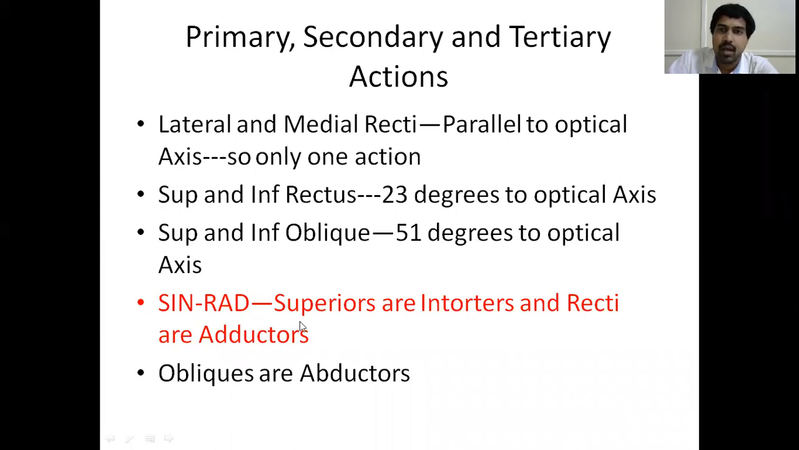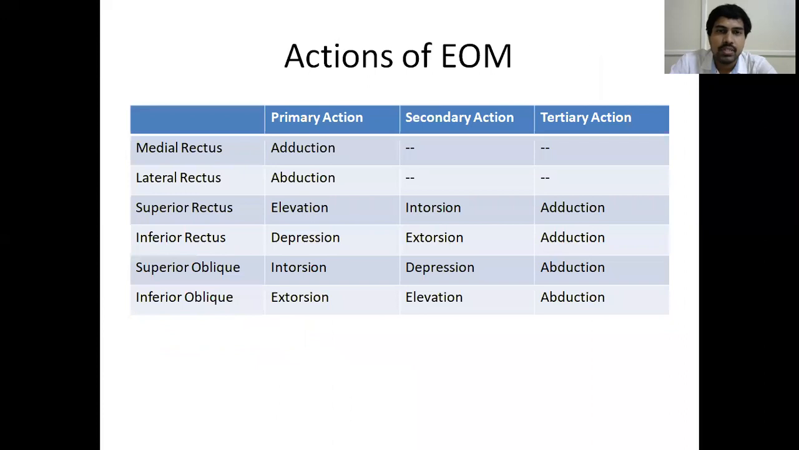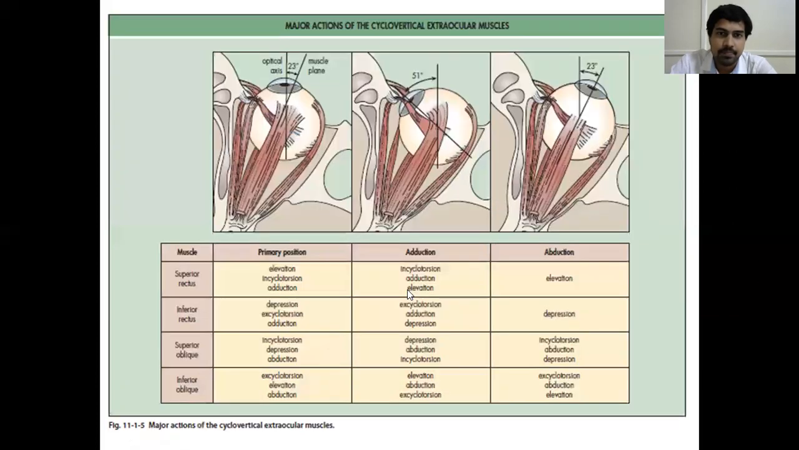If you can't remember all this, just remember SIN RAD. Superiors are intorters, recti are adductors. The opposite applies for inferiors and obliques: inferiors are extorters and obliques are abductors. That much you can write in the exam. Based on that, you can follow this table: medial rectus adduction, lateral rectus abduction, superior rectus elevation, and I told you superiors are intorters. So it is an intorter and recti are adductors. Based on that, you will fill this entire table in your exam.